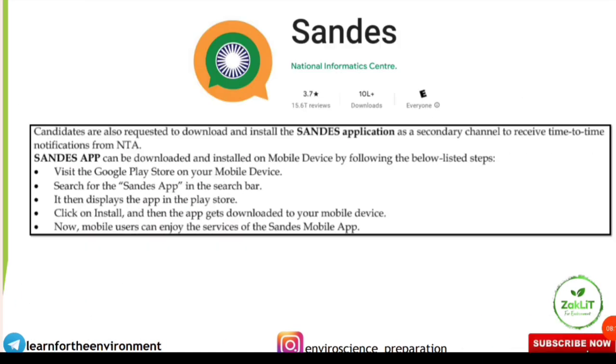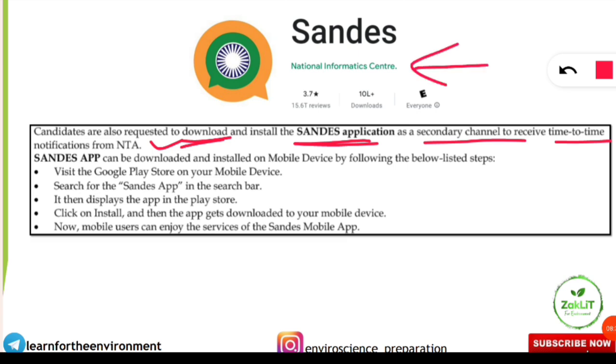Next thing is Sandesh. Sandesh is not a website or a piece of information; it is actually an app. It is mentioned in the NTA UGC prospectus for the June 2024 session that candidates are requested to download and install the Sandesh application as a secondary channel to receive timely notifications from NTA. If you want to get notifications from NTA regarding the examination, download the Sandesh app on your mobile from the Google Play Store and install it.